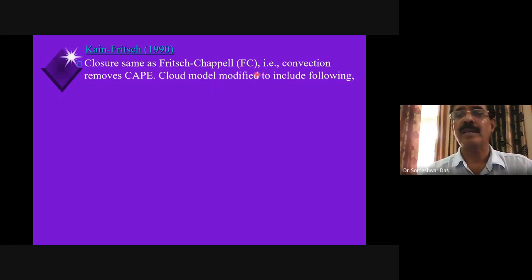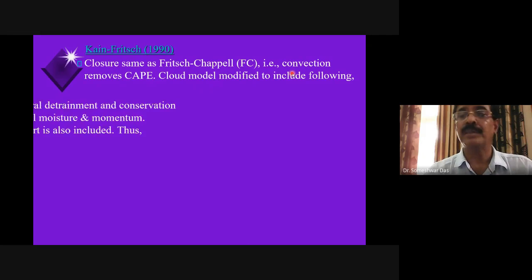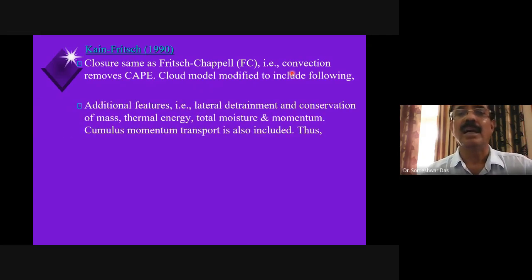Now the cloud model developed or used by Kain and Fritsch was used to calculate the heating and moistening rate because of the convective clouds. And in this case, the cloud model was modified to include the following. Unlike Frisch and Chappell, in which only the ABE, the available buoyant energy, was there, Kain-Fritsch included additional features, like lateral entrainment, detrainment, conservation of mass, thermal energy, total moisture, and momentum.